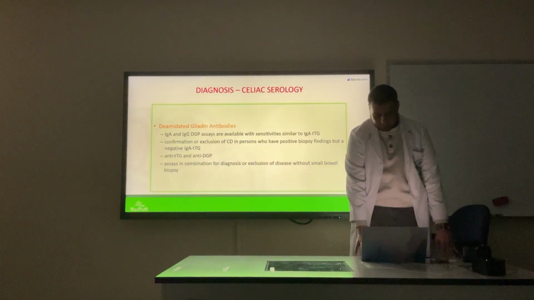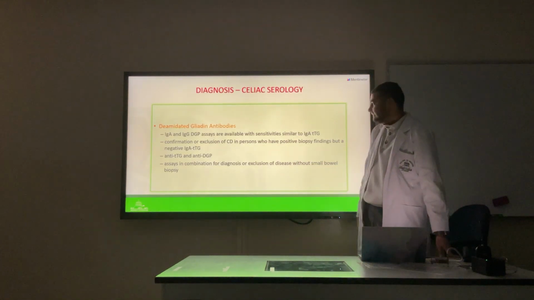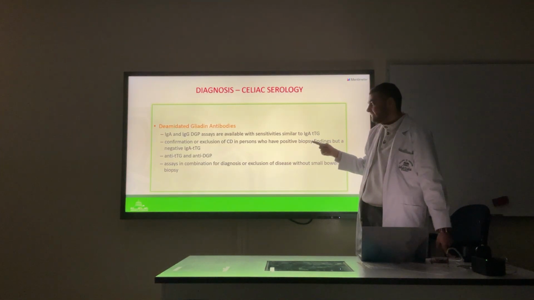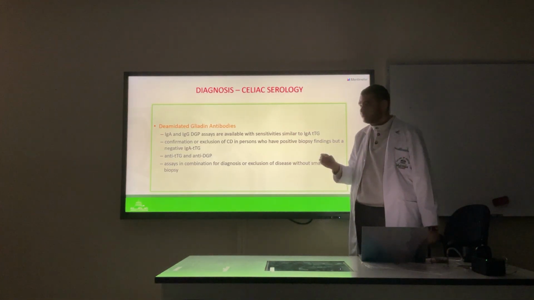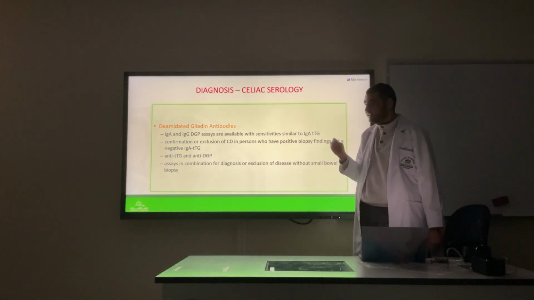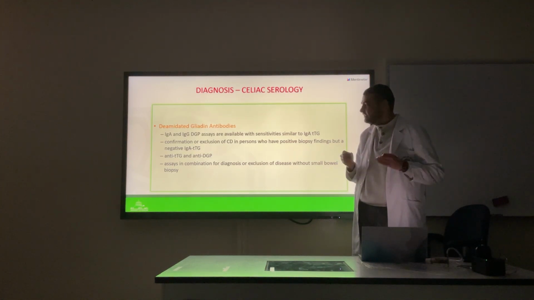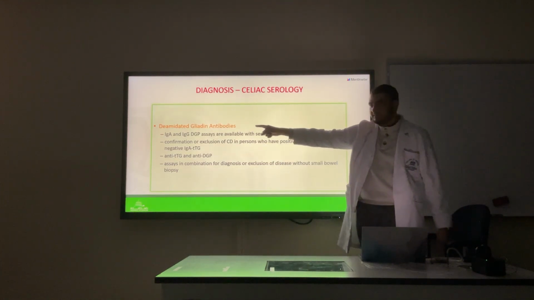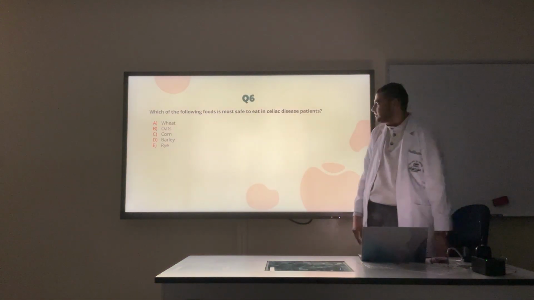It's important to note that there is another thing that's a bit more recent called the deamidated gliadin antibody, which has a strong factor as well, but it's not used as much as the anti-TTG. However, in some specific cases where you really want to rule out celiac disease and you are really on the edge, sometimes you do an anti-TTG and an anti-DGP. But again, it's not that readily available. The doctor didn't specify it that much.